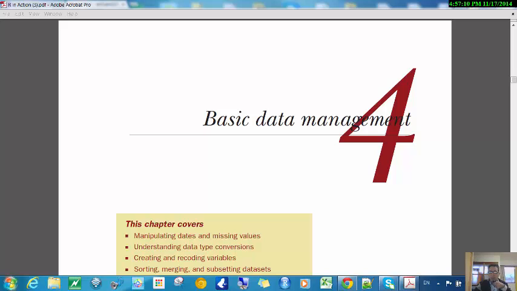Okay, this is chapter 4, and this is about managing or cleaning up your data. So before you can analyze it, you spend a lot of time doing this kind of stuff. So we're going to learn about that.